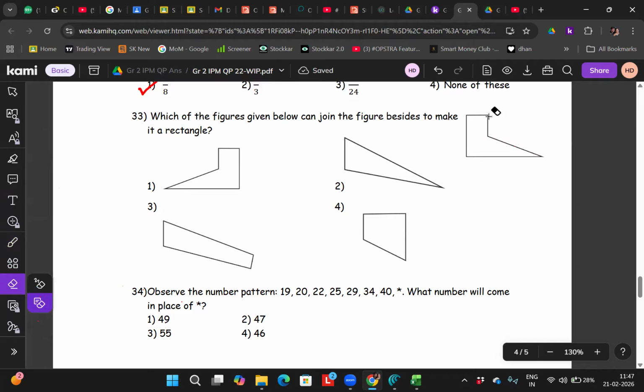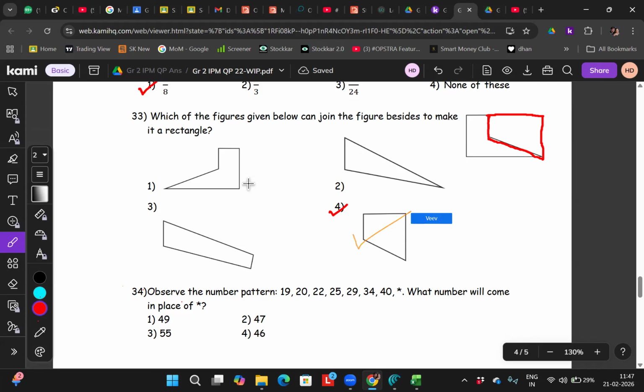Here you want a bigger number. Simple logic, right? If I want to complete this rectangle, use some brain, right? What do you want to do? Just go like this. You want to paint a rectangle. You just put this way. Put like this. And see what you can see? Fourth shape. Done, right? So simple, right? To make it a rectangle, what do you need? Just go through this and find it. Clear. Done, right? Sir, 4 is the answer.